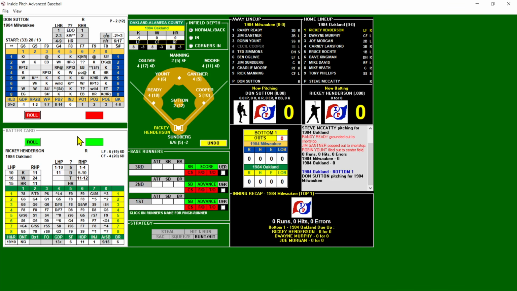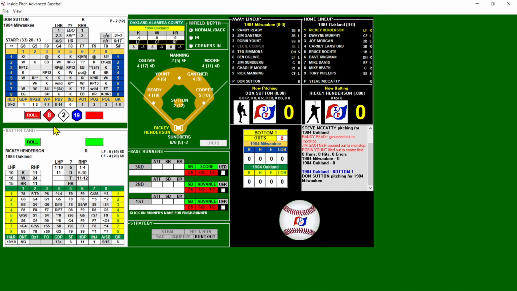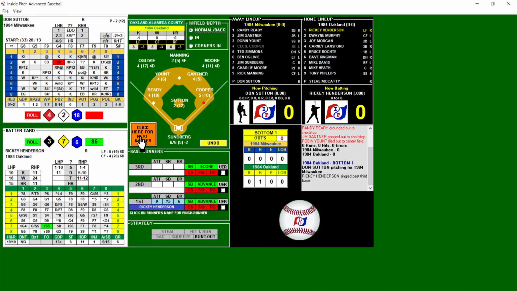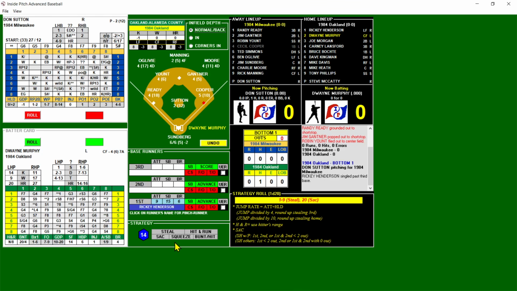And it's going to be Don Sutton against Rickey Henderson. Henderson, Murphy, and Morgan. Joe Morgan here in the bottom of the first for the A's. So a lot of great veteran players here in this game. Rickey's righty, so that is a blank. And we got an RS5. Ignore the R. There's no runners in scoring position, and that's a base hit for Rickey. He's on first. Nothing on the strategy, though, so Rickey will stay put for Dwayne Murphy.